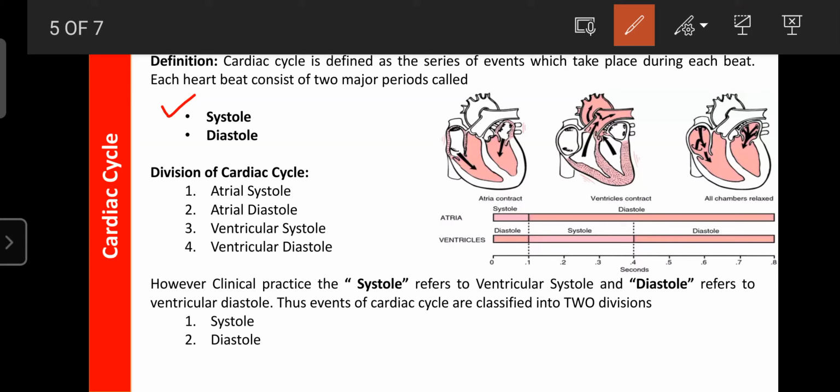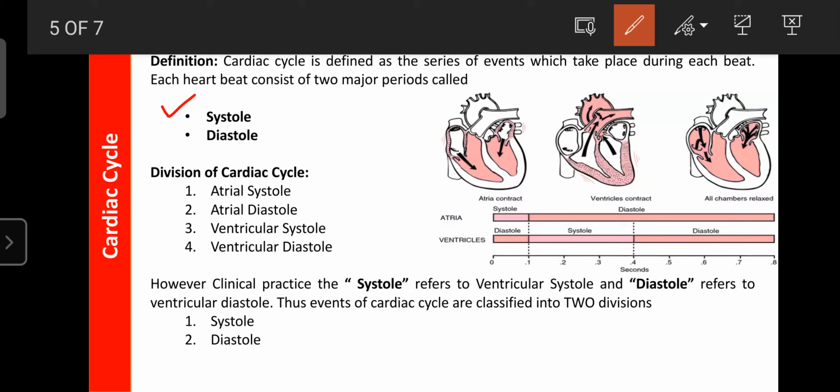The ventricles contract for 0.27 second, so the duration of systole in the ventricle is 0.27 second, and the diastole duration in the ventricle is 0.53 second.